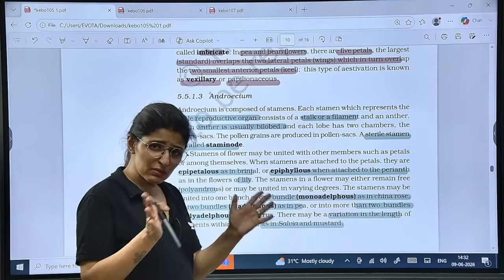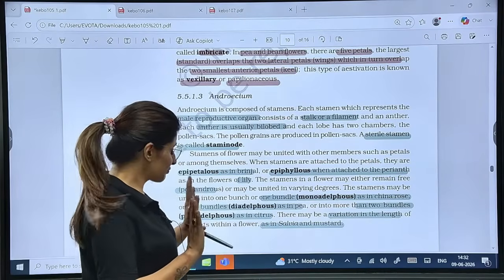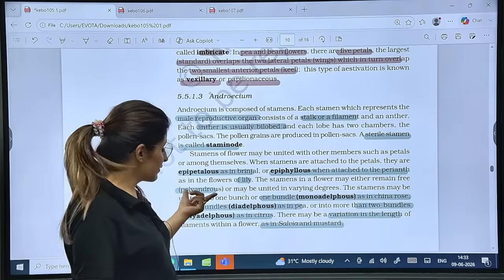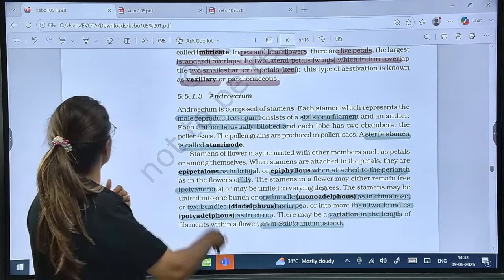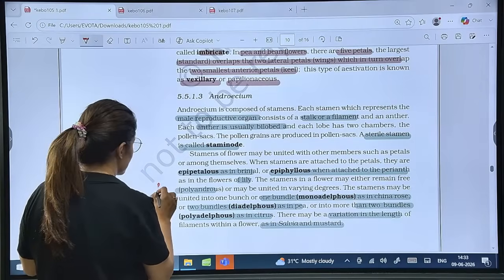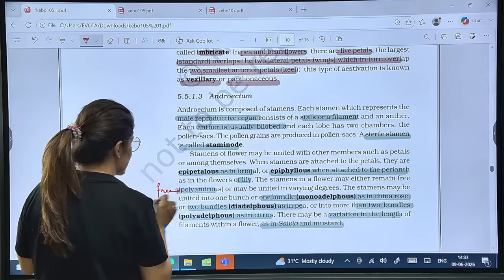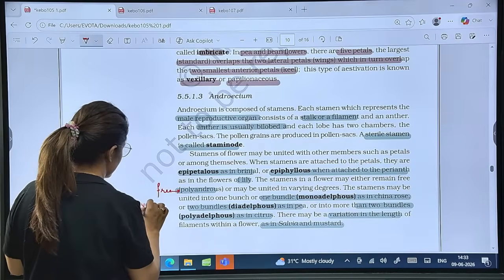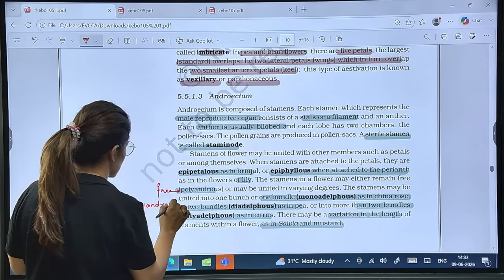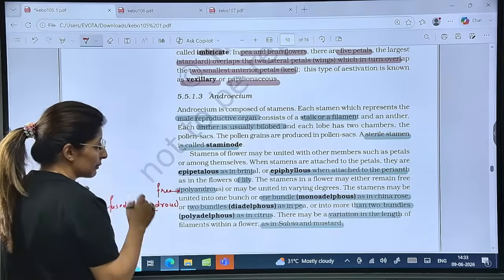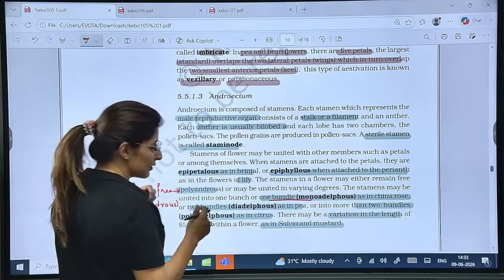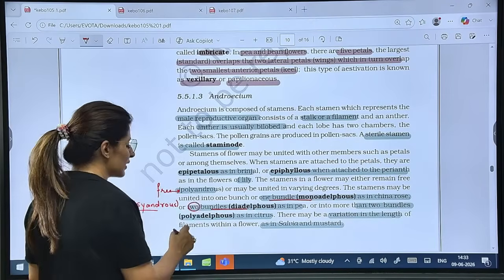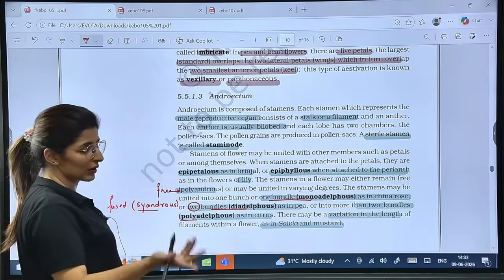Now sometimes the stamens are separate, they are free. Then if they are free, we call it polyandrous. If they are fused, we call it synandrous. Is that clear? So this is free, polyandrous. If they are fused, then we use the term synandrous. Syn means fusion. Now synandrous can be monoadelphous if fused to form 1 bundle, diadelphous fused to form 2 bundles, and polyadelphous fused to form more than 2 bundles.